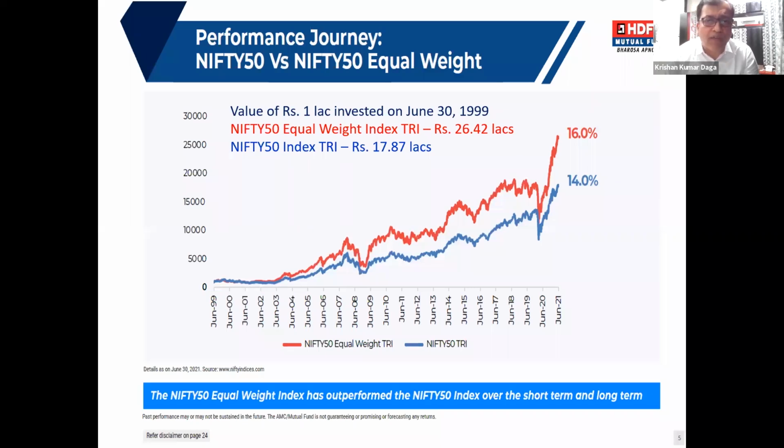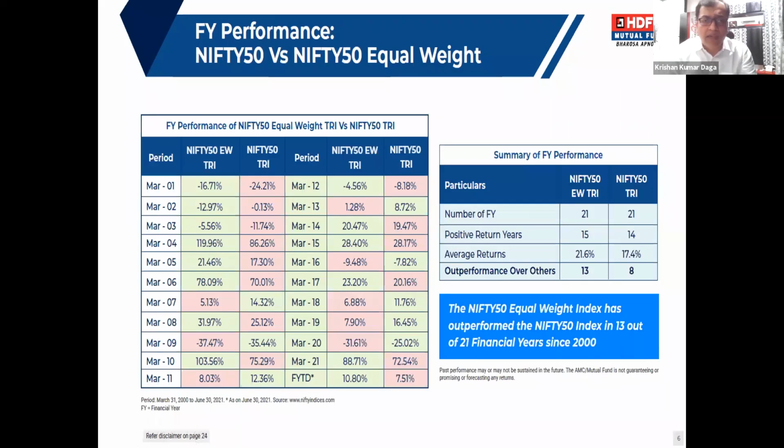Over a period of 21 years, it is giving you outperformance of 2%. Equal weight has given 16% CAGR return, while the Nifty index has given 14% CAGR return. So you can say that this equal weight index is outperforming the Nifty 50 index not only in the short term, which we will see in the following slides, but in the long term also, it is giving you 2% outperformance on a CAGR basis. In following slides, we will see more attribution of how this performance is giving you the results.